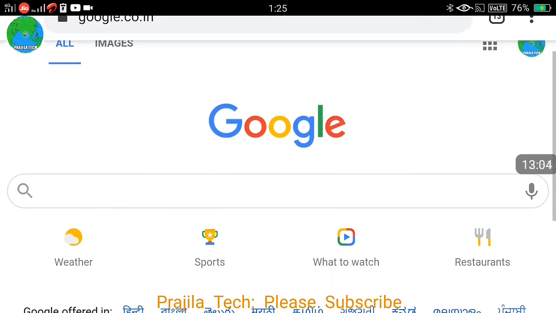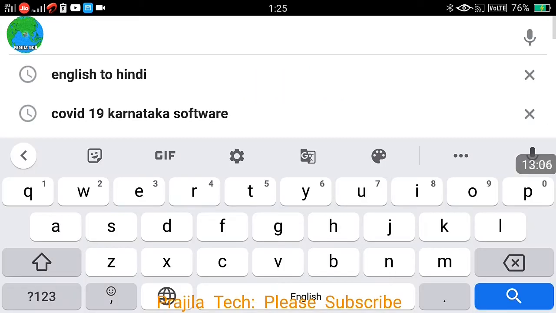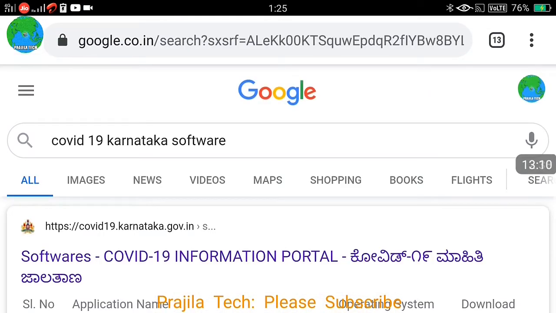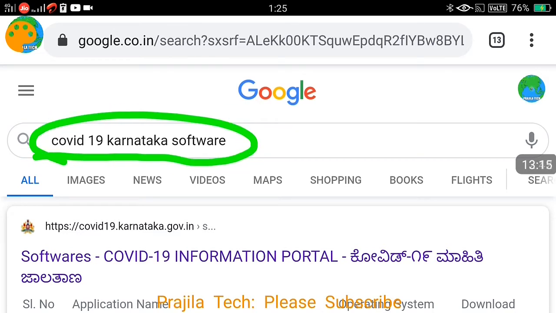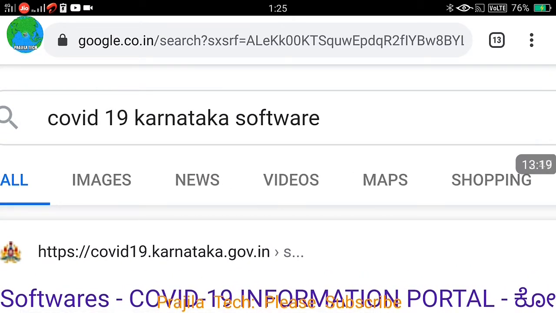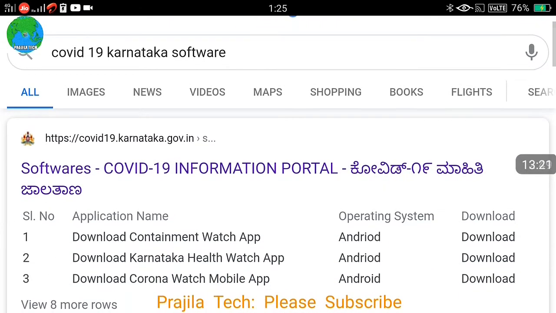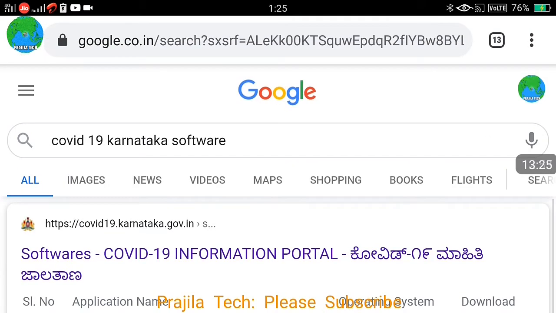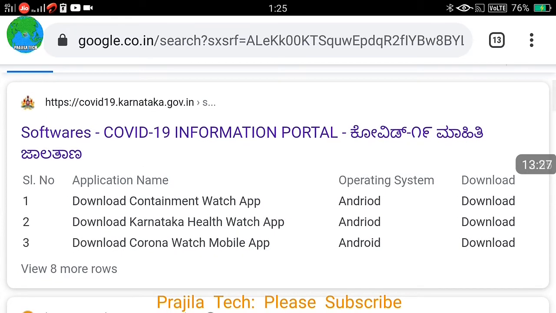There are three applications. So friends, what you can do is go to a Google search page and just search for COVID-19 Karnataka software. Okay, you don't need to memorize the link by heart. I am sharing the link in the description. Don't worry, you can just click and access. But this is another way you can get it. If you search for COVID-19 Karnataka software and refresh, you can see here the software's COVID-19 information portal.